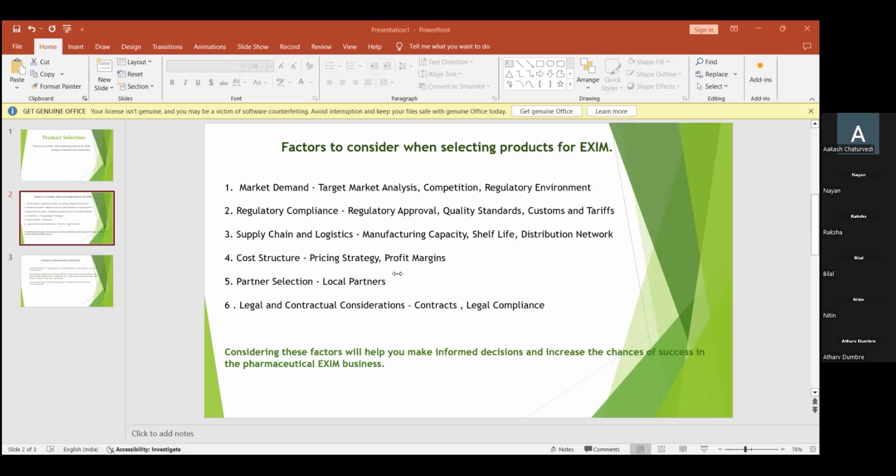Next comes legal compliance. Here we ensure that the international trade laws and the agreements between the import and export countries are clear. So till here, guys, it is a short example. Now next I'll be explaining with an example. So till here, it is clear.